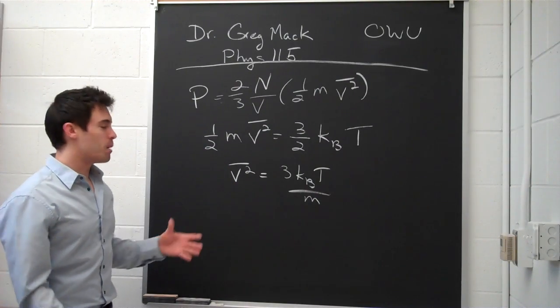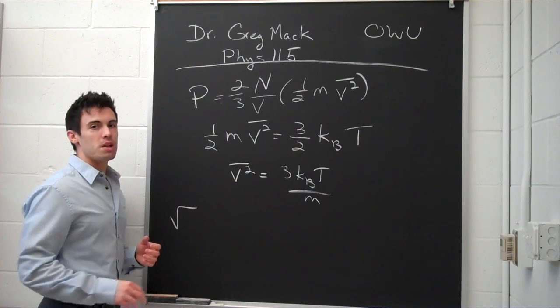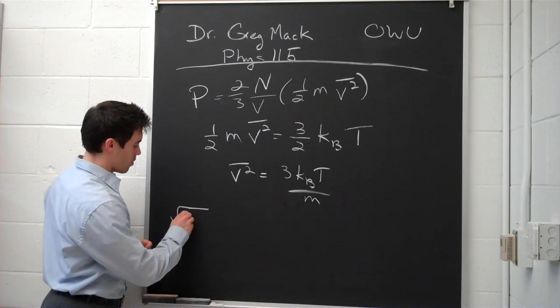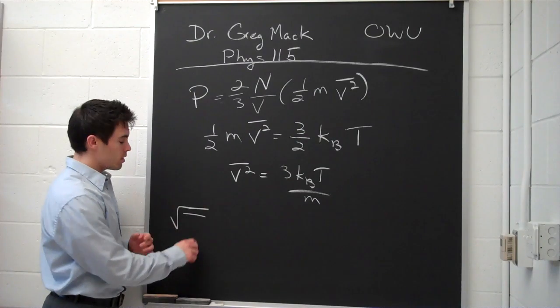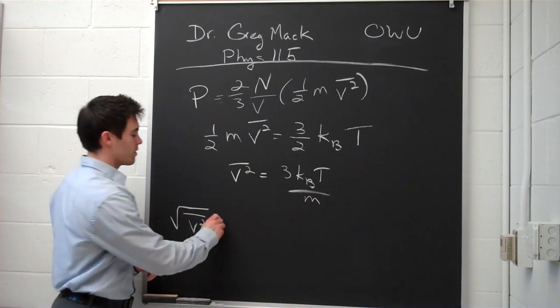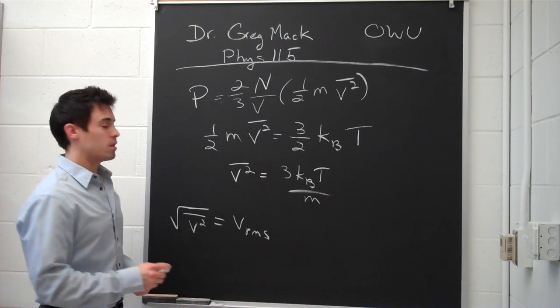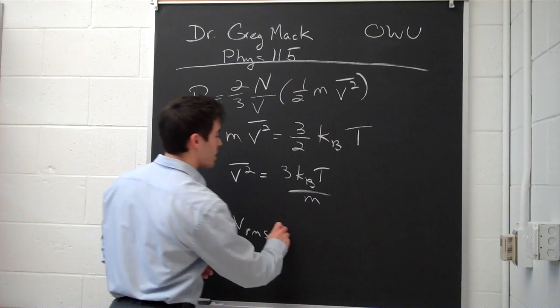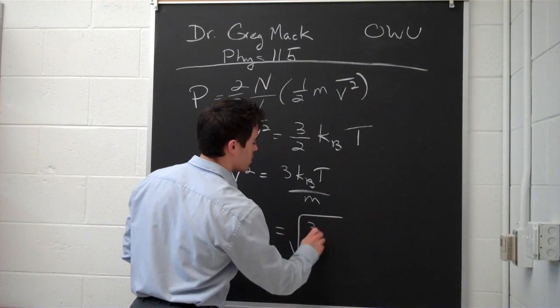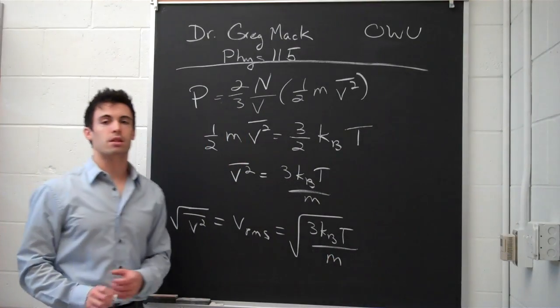It becomes a new quantity with a new name: the root mean square speed. So the square root of the mean of the square is the root mean square speed of these gas molecules, and that is equal to the square root of 3 kBT over m.